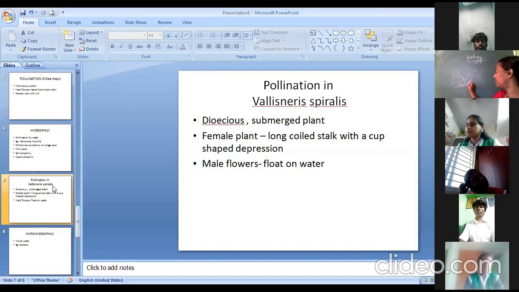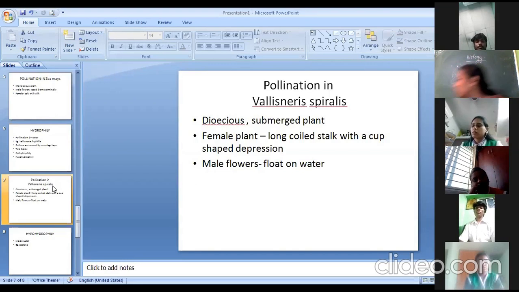So male plants are formed at the base, and after the flowers have bloomed, the male flowers start floating on the surface of water. But if I take a female plant, it is entirely different from that of the male plant.